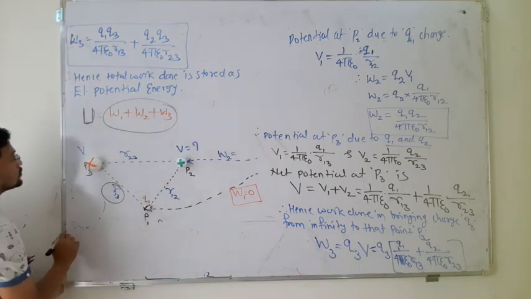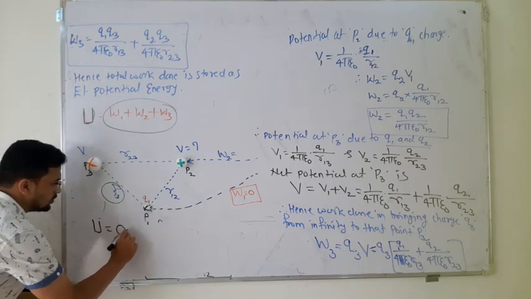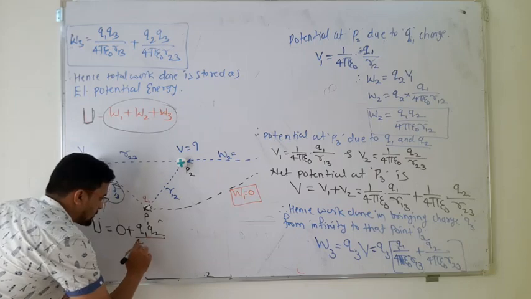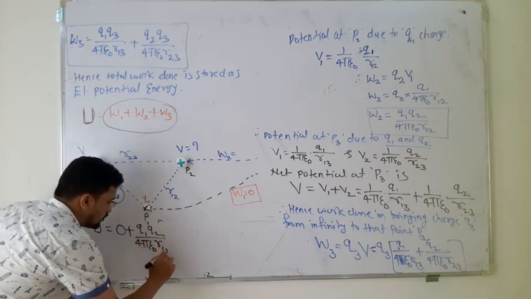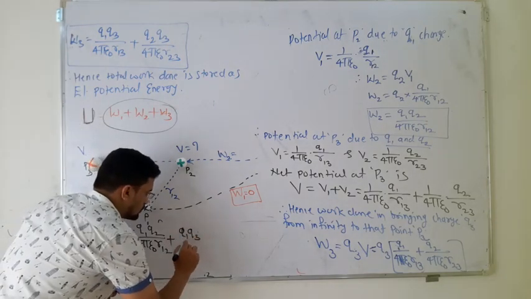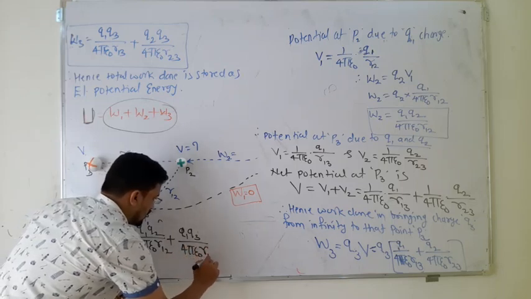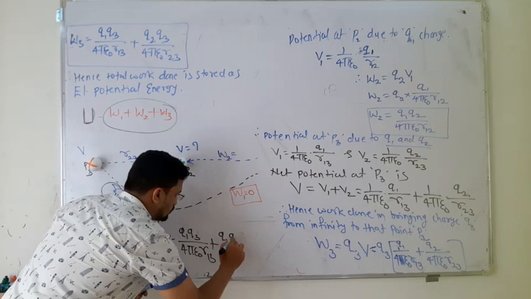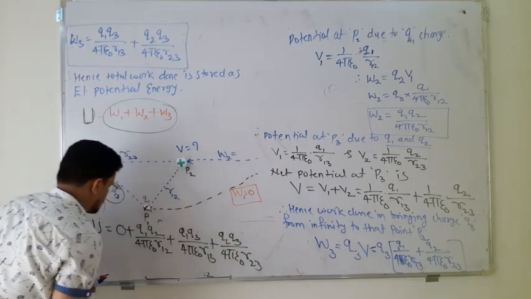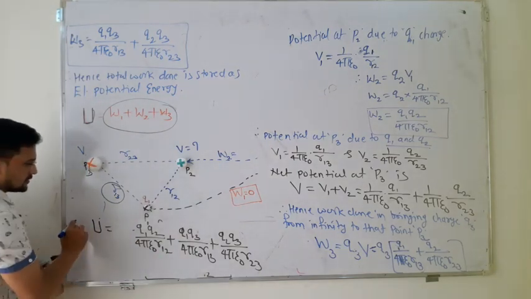The potential energy U is equal to W1, which is 0, plus W2, which is Q2 divided by 4 pi epsilon naught R12, plus W3, which is Q3 divided by 4 pi epsilon naught R13 plus Q2 Q3 divided by 4 pi epsilon naught R23. If you rewrite it finally, just cancel this 0.